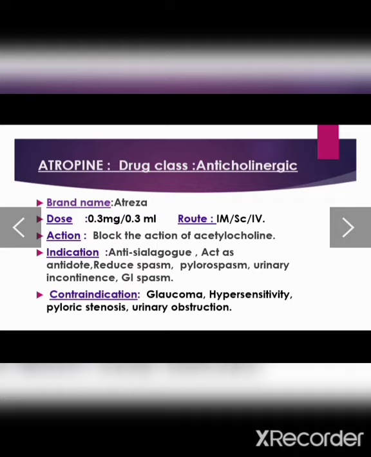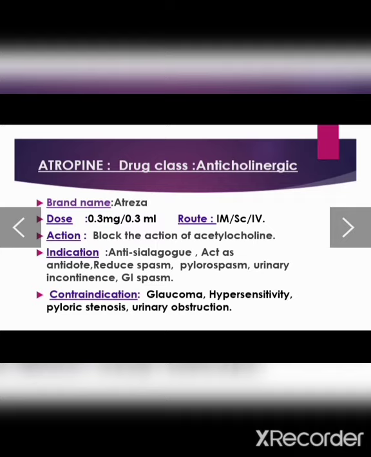Furthermore, hypersensitivity: if the patient has any kind of allergic history to atropine, we don't treat the patient with atropine. Further, pyloric stenosis, meaning if there is obstruction inside the pylorus. If there is only involuntary movement, we can treat the patient, but if there is obstruction, we cannot. Or if there is any kind of urinary obstruction in the urinary tract, we don't treat the patient because it may be harmful.